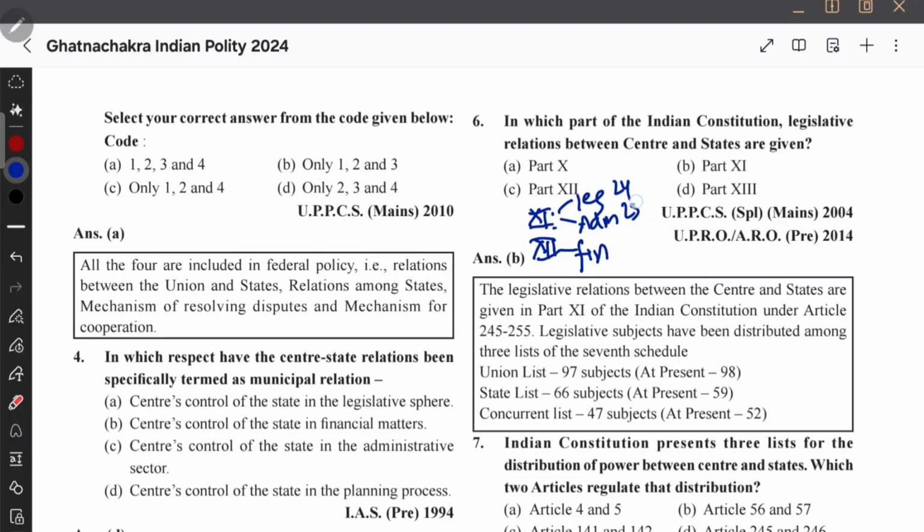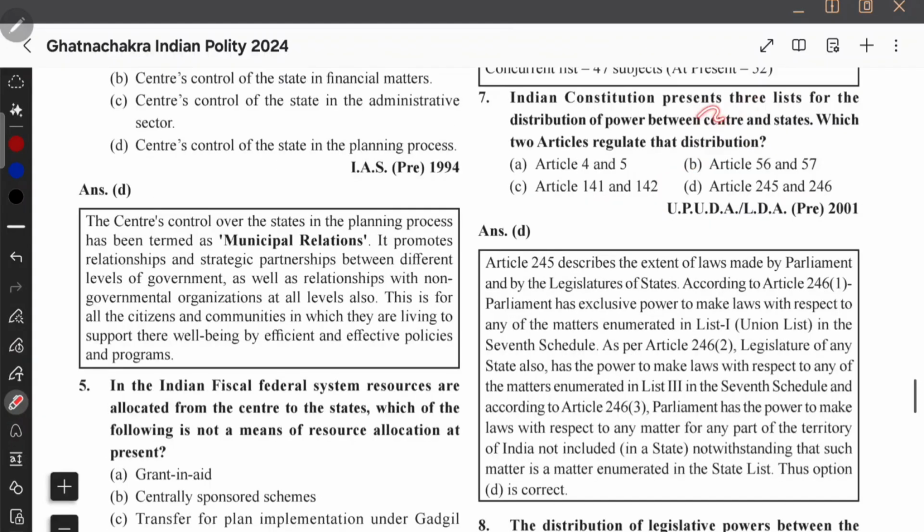Legislative, what are the articles? Remember 245, 246, 254, 255, 263, and this is 293. This 293 is difficult to remember. Somehow I try to memorize. Okay. So anyways, answer is part 11. Indian Constitution presents 3 lists for distribution of power between center and state.